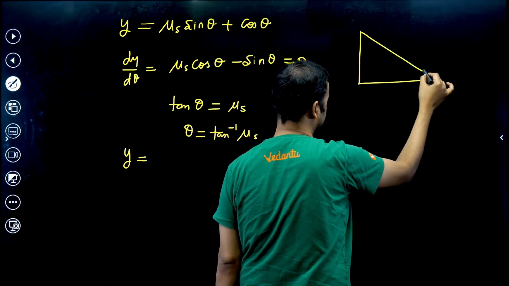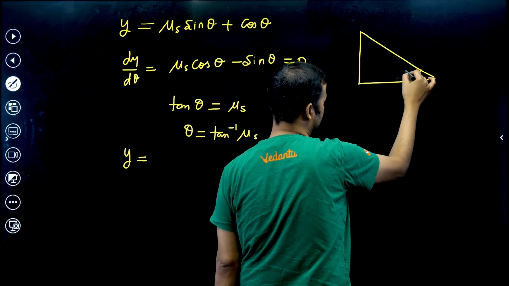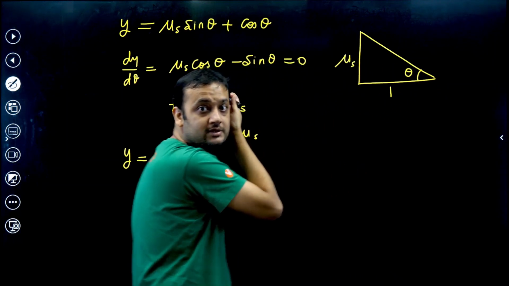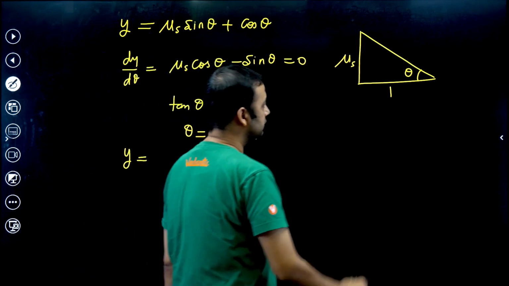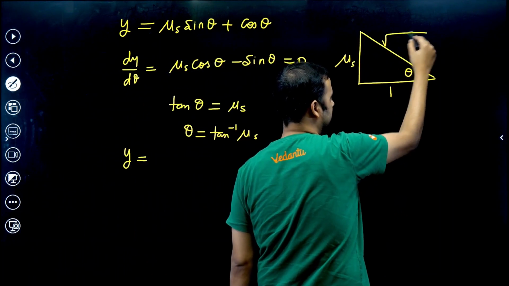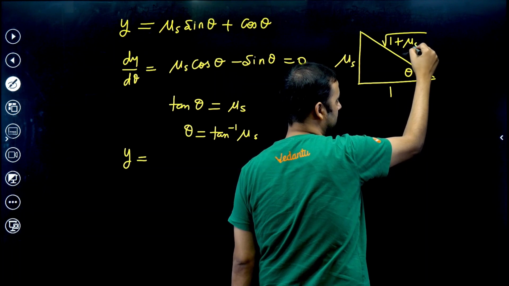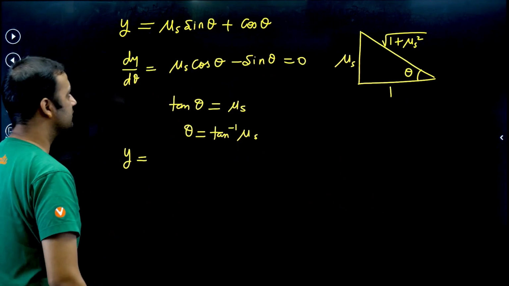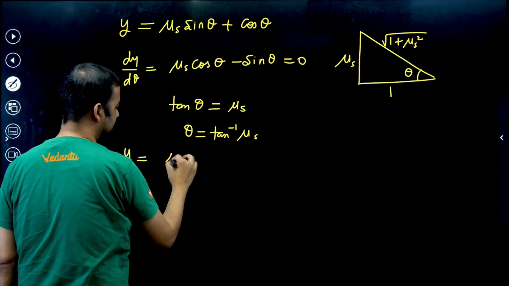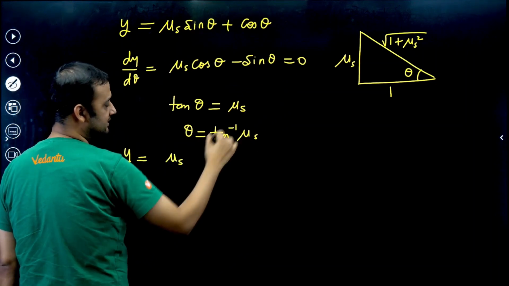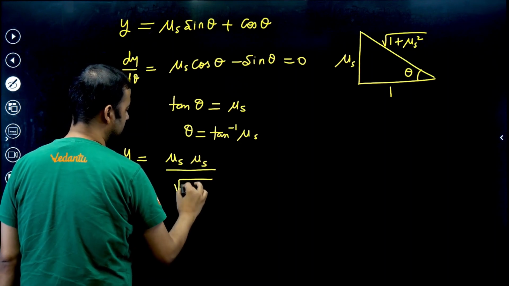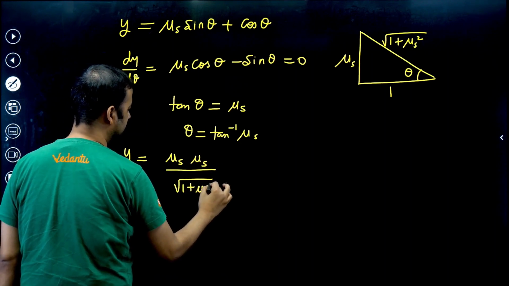Suppose this is theta. So tan theta is mu s in this triangle. If this is mu s, this is 1, so the hypotenuse will become root of 1 plus mu s square. Got it. So y is equal to mu s into sine theta plus 1 into cos theta. What is the value of sine theta? Sine theta, from here, is mu s upon under root of 1 plus mu s square, right?